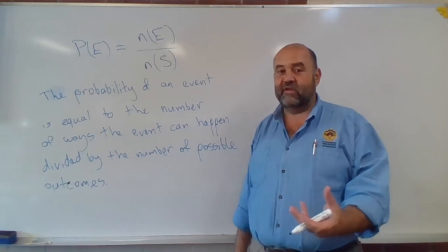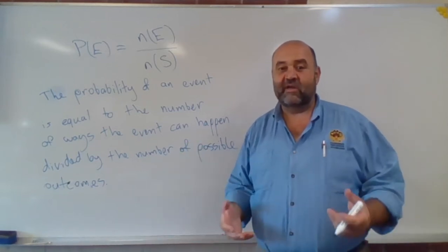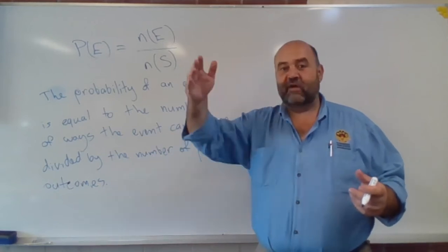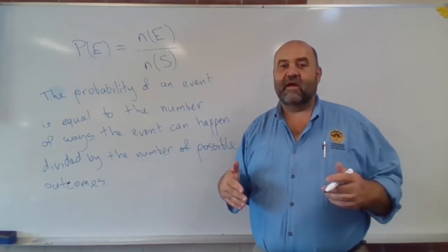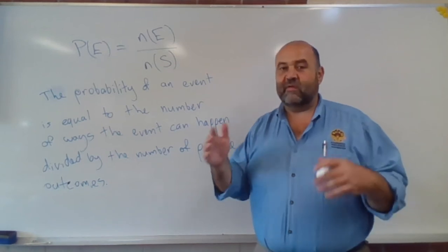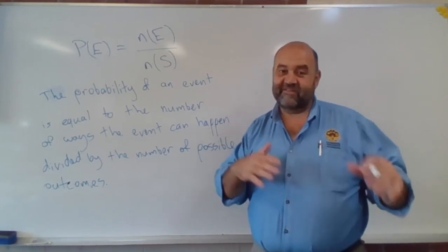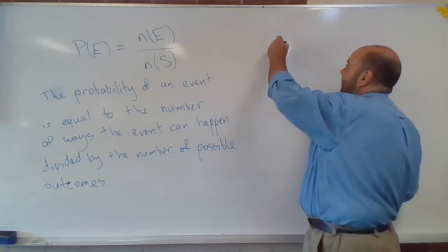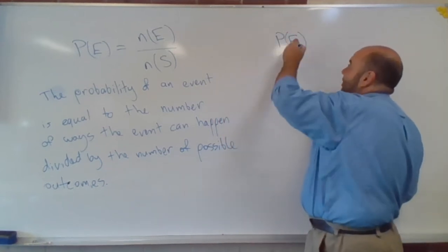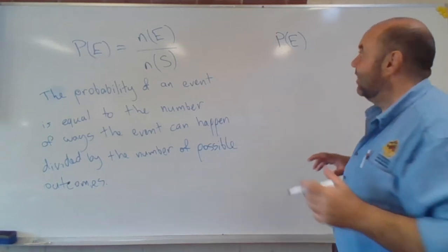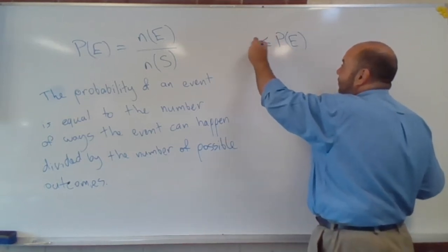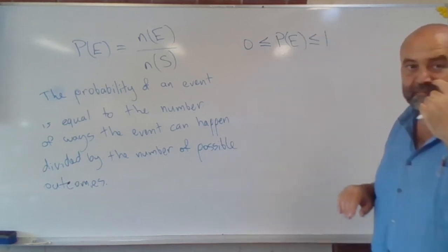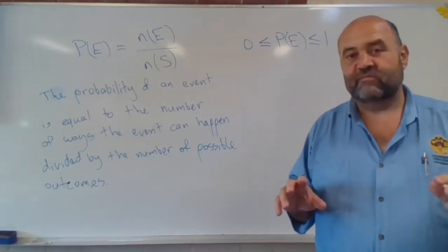If you're doing a probability question and you end up with a probability that is more than 1, or more than 100%, or more than 1 over 1, you've made a mistake. If you end up with anything that's a negative, less than 0, you've made a mistake. The probability of an event must lie between 0 and 1: it must be bigger than or equal to 0, and it must be less than or equal to 1. Okay, always true.